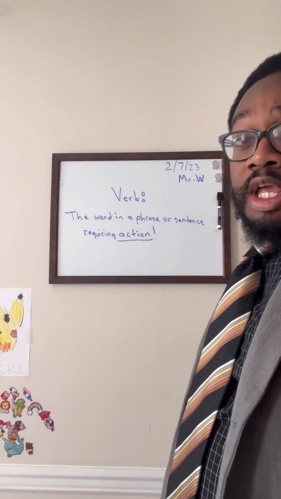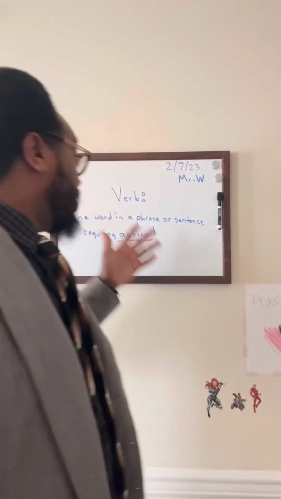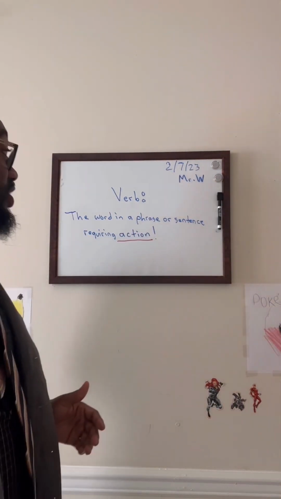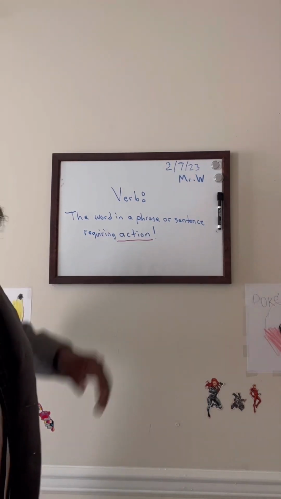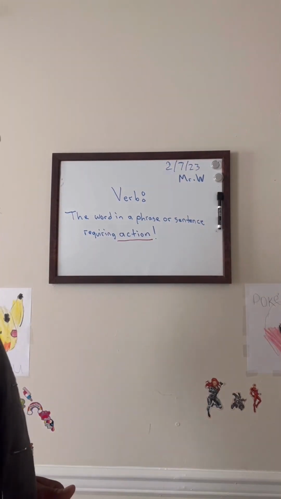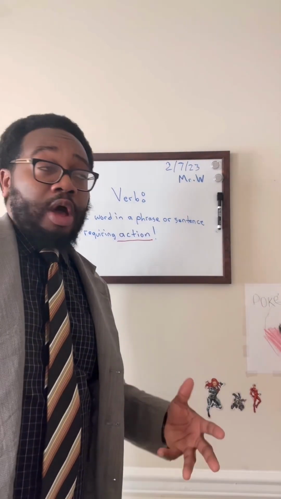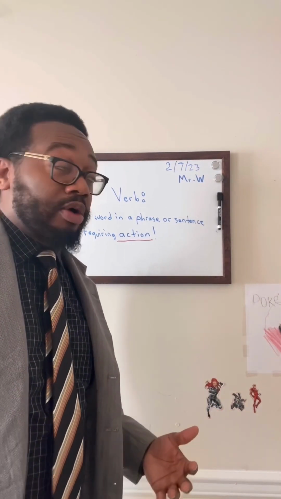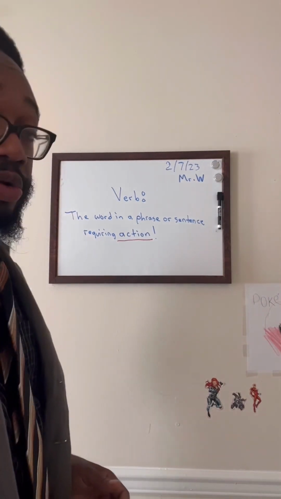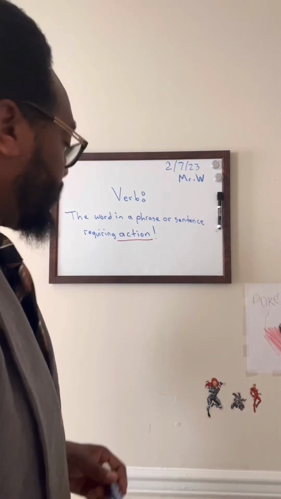Okay, since we understand what the subject is, let's take a look at the definition of a verb, because today we're defining a subject, verb, and then we're going to go to predicates. The word in a phrase or sentence requiring action. That is the verb. We learned briefly in elementary school where I come from, and I hear people talk about it all the time, that the verb is the action word. So let's look at some action words.